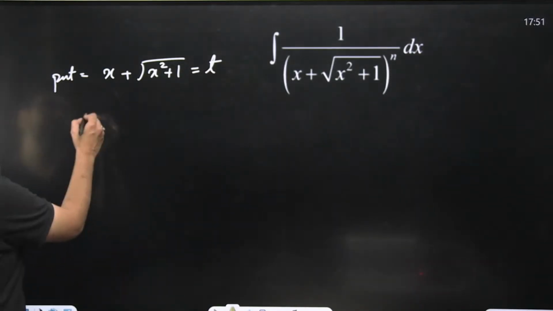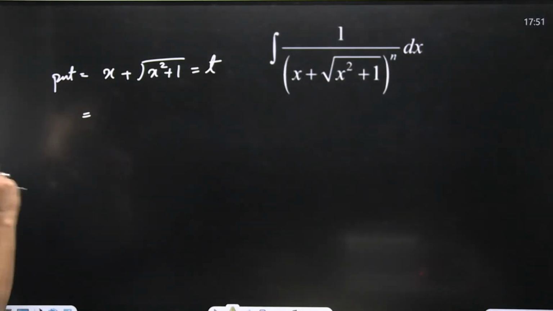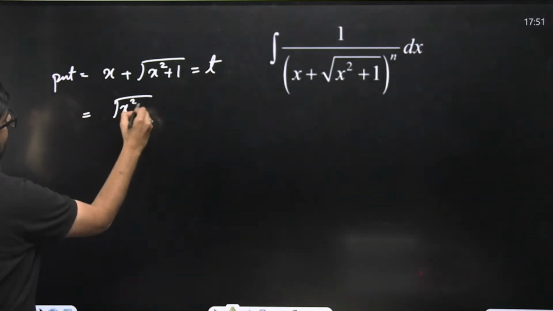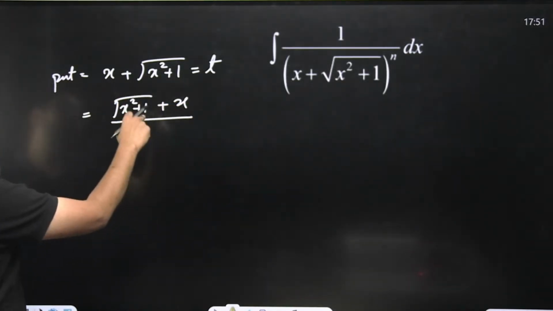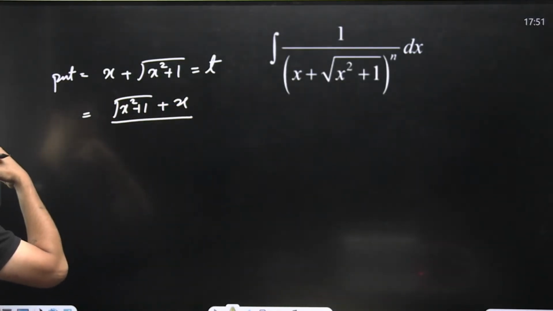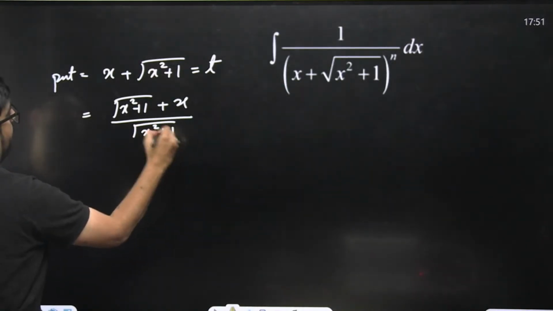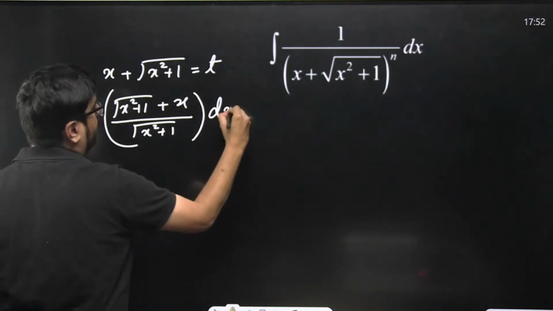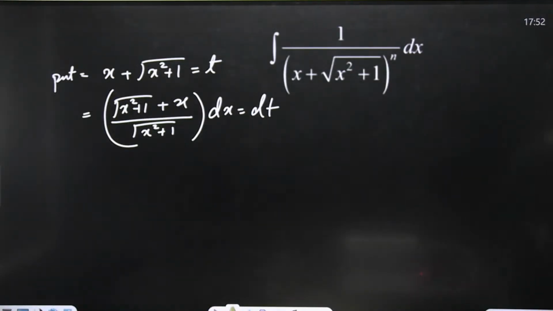So when you differentiate it, what will this become? I'll write directly. This will become 1 plus x divided by root of x square plus 1. Yeah, this thing will come. This into dx will be your dt. Check once. Try to differentiate it once on your own also.